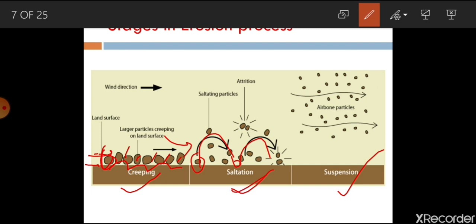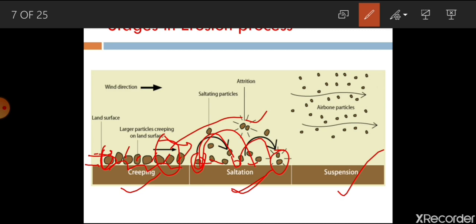There is also a chance of movement of a particle by striking. Say if such particles are moving and this particle strikes this one and it goes ahead. So this also comes under saltation. Now there is another possibility. These particles may hit each other and become two parts like this. Or when such particles jump and strike onto the ground, it may become two particles.